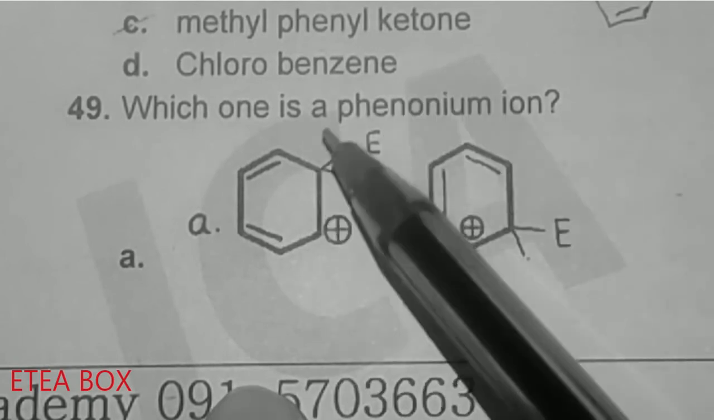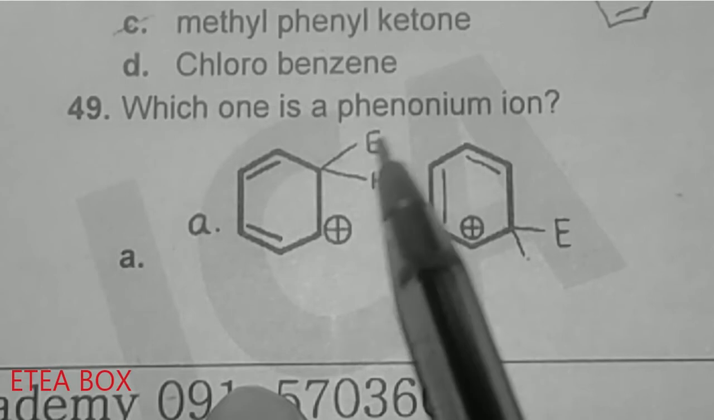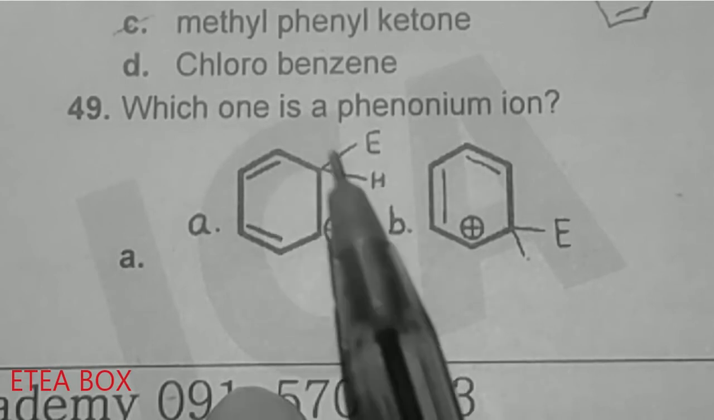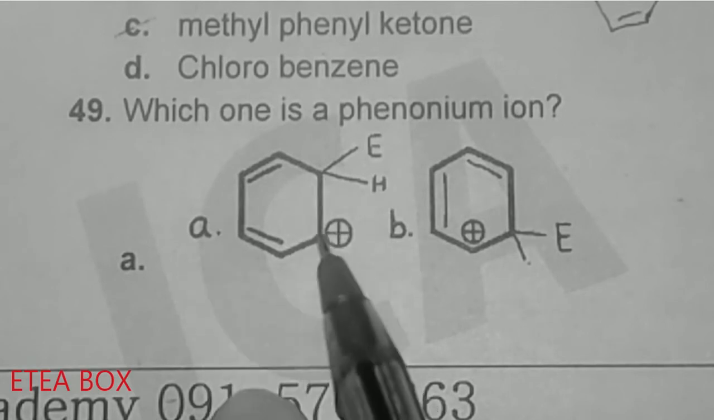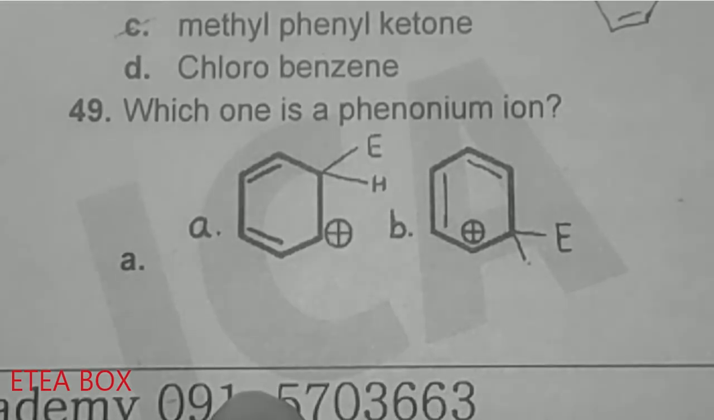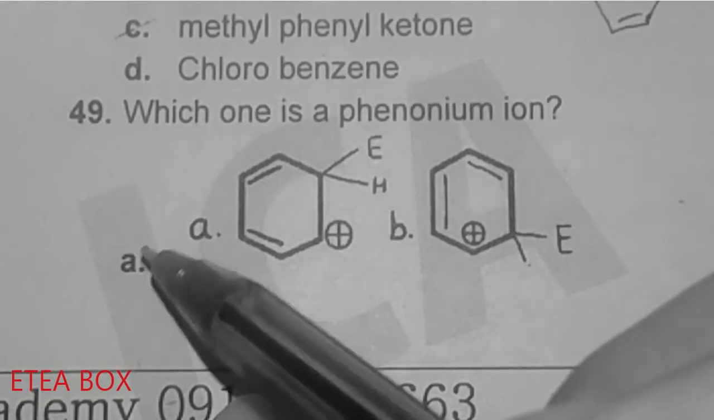So on the negative corner, what happens? The electrophile attacks this one. Electrophile is the positively charged species. So it attacks this one and in turn makes the phenonium ion, or we can say the carbonium ion. Option A is correct here.